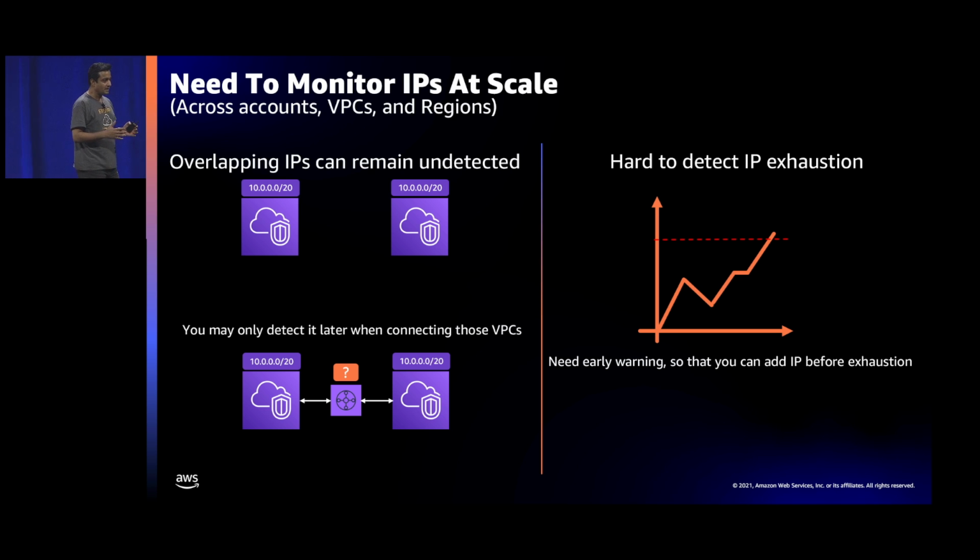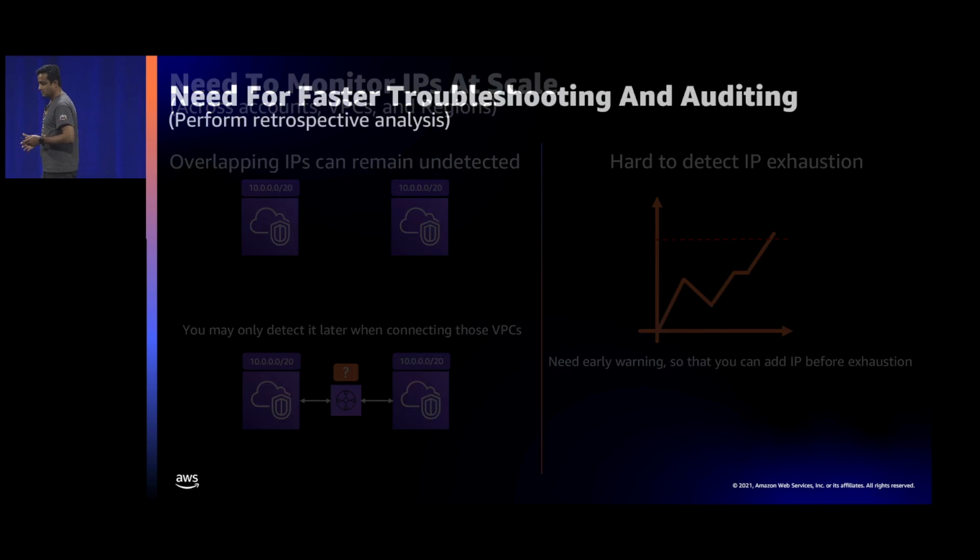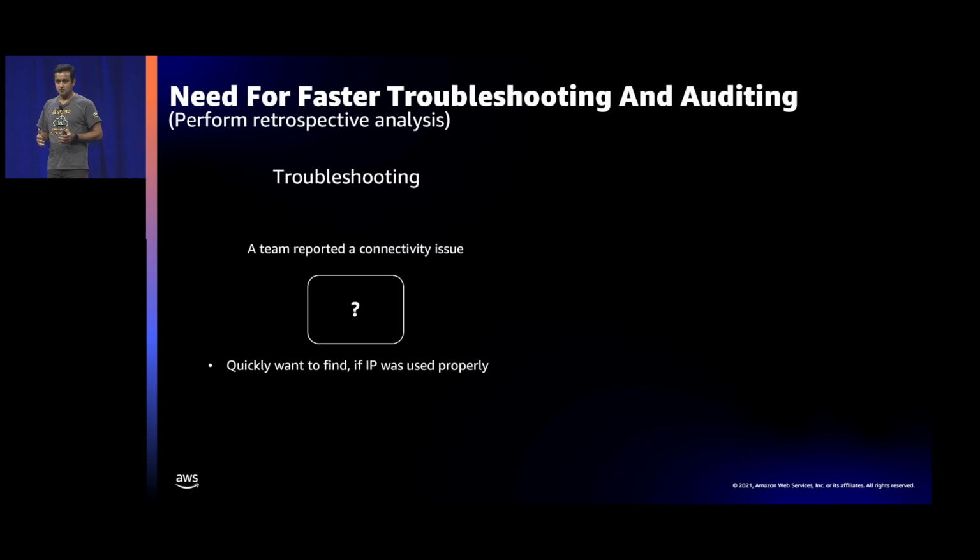Customers also told us that they need to monitor the utilization statistics of their IP addresses, because before the peak season they want to know if they need more IP addresses, so they can proactively add them. Finally, we asked, what else do you need? They said they need something that helps them troubleshoot. Why? Because anytime you have a networking or connectivity issue, the first thing you want to know is, am I using the IP address at the right place in the right way?